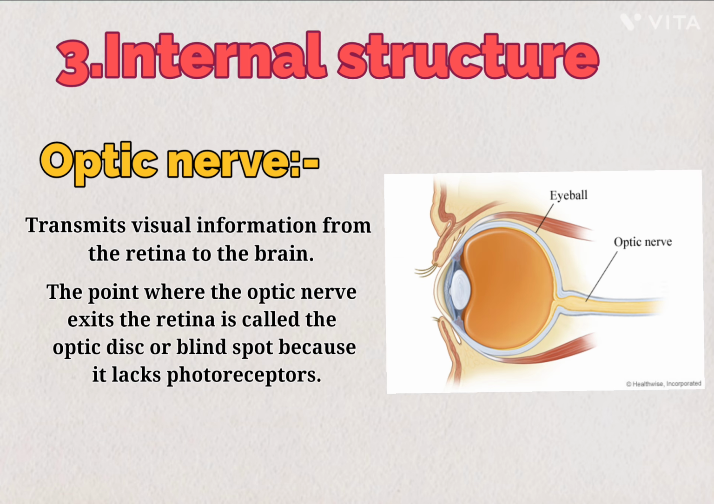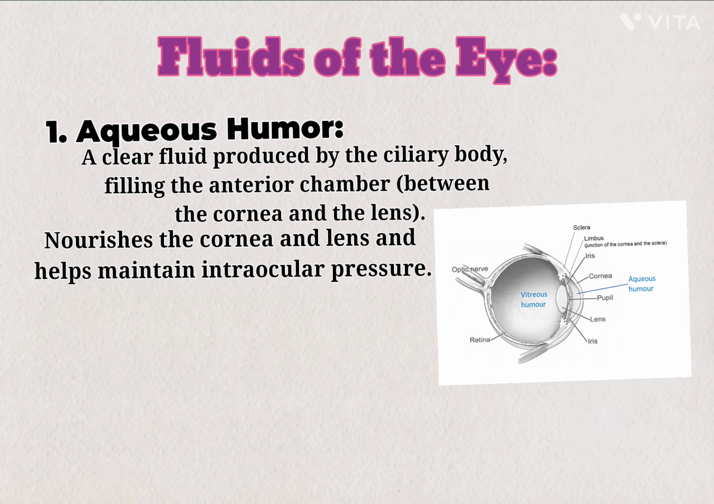Third structure of the internal structure, optic nerve. It transmits visual information from the retina to the brain. The point where the optic nerve exits the retina is called the optic disc, or blind spot, because it lacks photoreceptors.